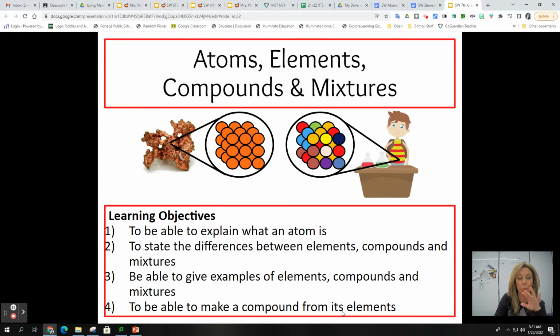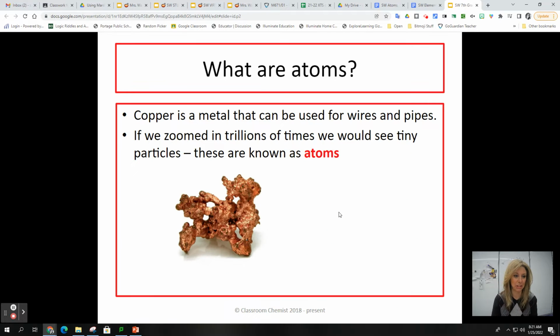I am going to go over this PowerPoint called Atoms, Elements, Compounds, and Mixtures. We're going to be able to explain what an atom is. We want to state the differences between chemicals, such as elements, compounds, and mixtures. We want to be able to give examples of all three, and we want to know that compounds can be made from their elements. So let's get to it.